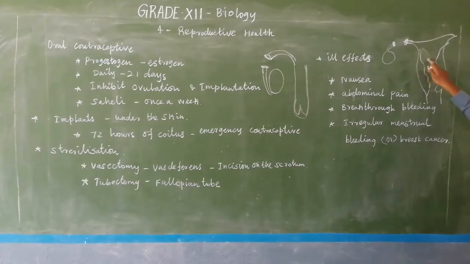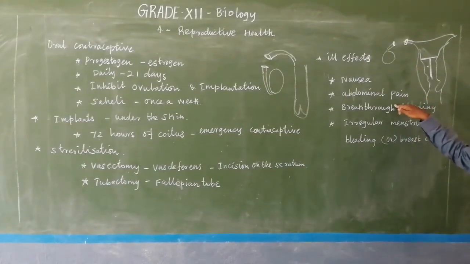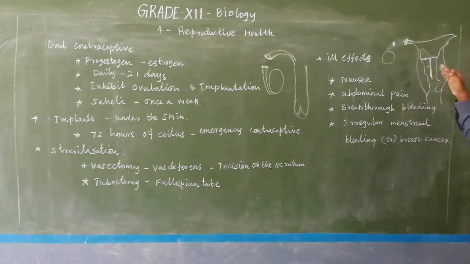In some persons the copper T causes side effects, such as abdominal pain, and sometimes heavy breakthrough bleeding like a menstruation, in some persons, not all.